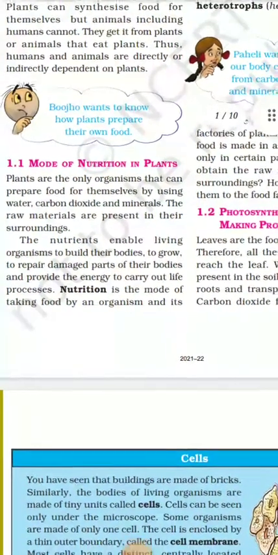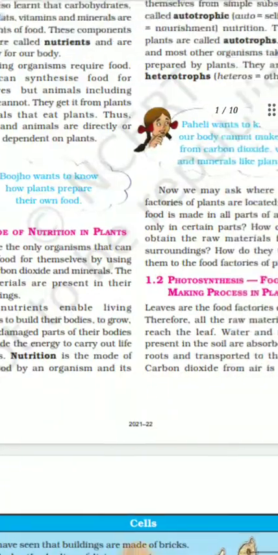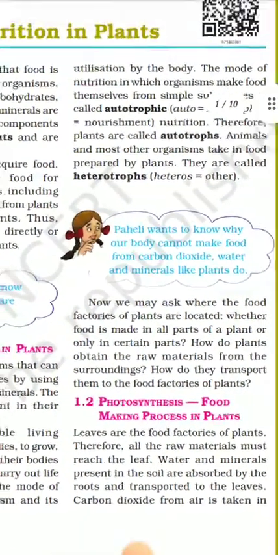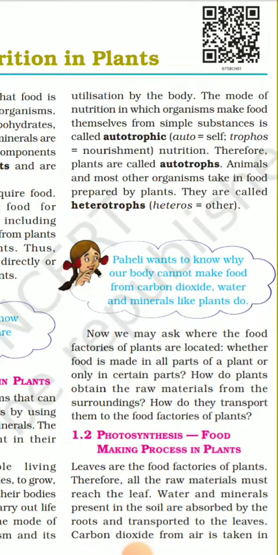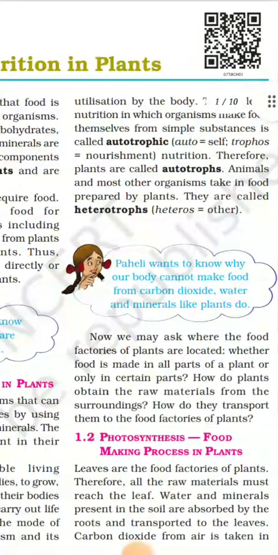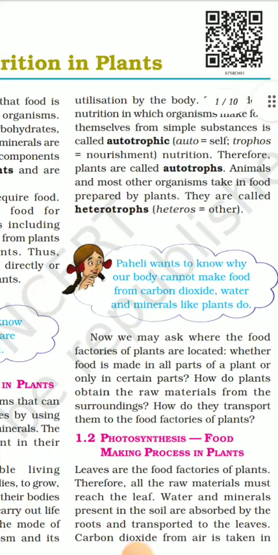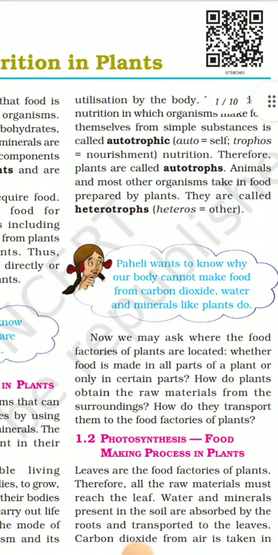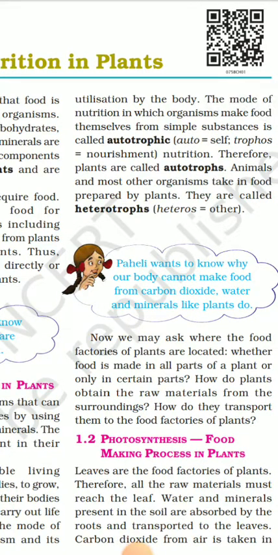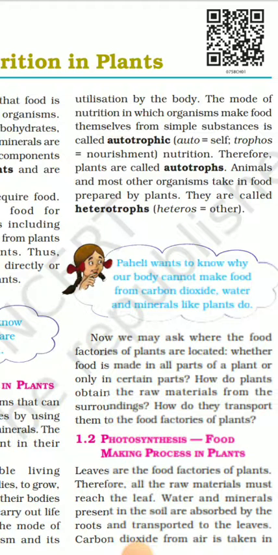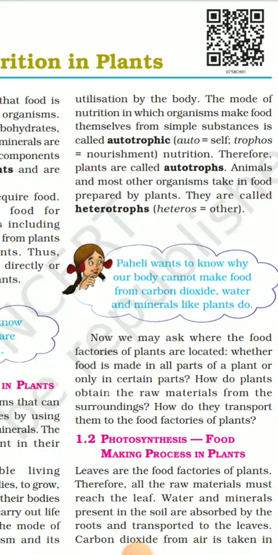So nutrition is the mode of taking food by an organism and its utilization. What is utilization by the body? The mode of nutrition in which organisms make food themselves from simple substances is called autotrophic. What is the meaning of autotrophic? Auto means self and trophe means nourishment. So therefore plants are called autotrophs. Animals and most of the other organisms take in food prepared by plants. They are called heterotrophs. Hetero means other.